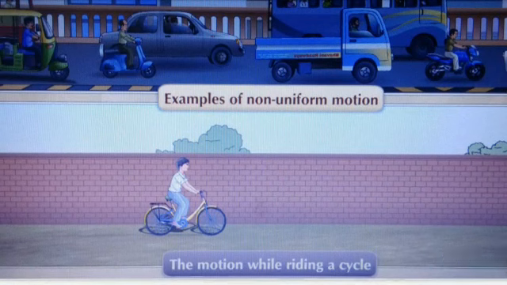So students, today we learnt uniform and non-uniform linear motion. If an object covers equal distances in equal time intervals, it is said to be moving with uniform speed, and the motion of the object is called uniform linear motion. If an object covers unequal distances in equal time intervals, it is said to be moving with non-uniform speed, and the motion of that object or vehicle is said to be non-uniform linear motion.